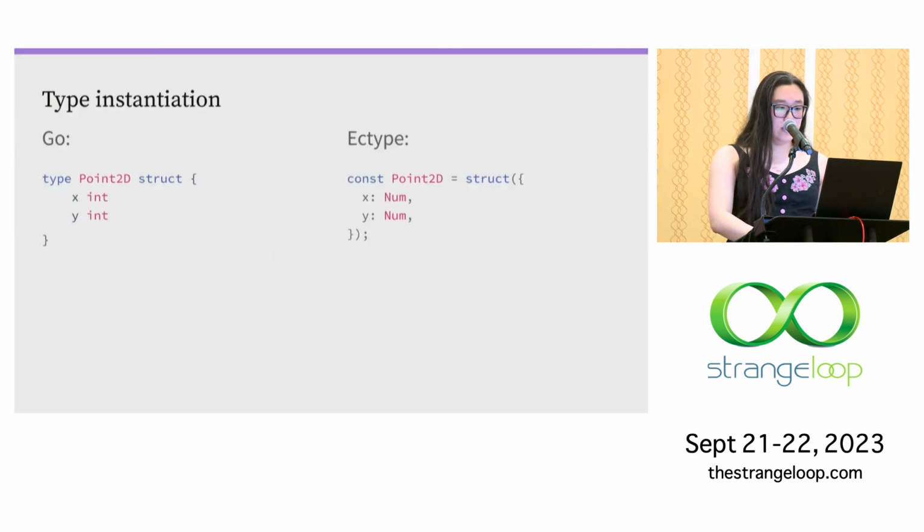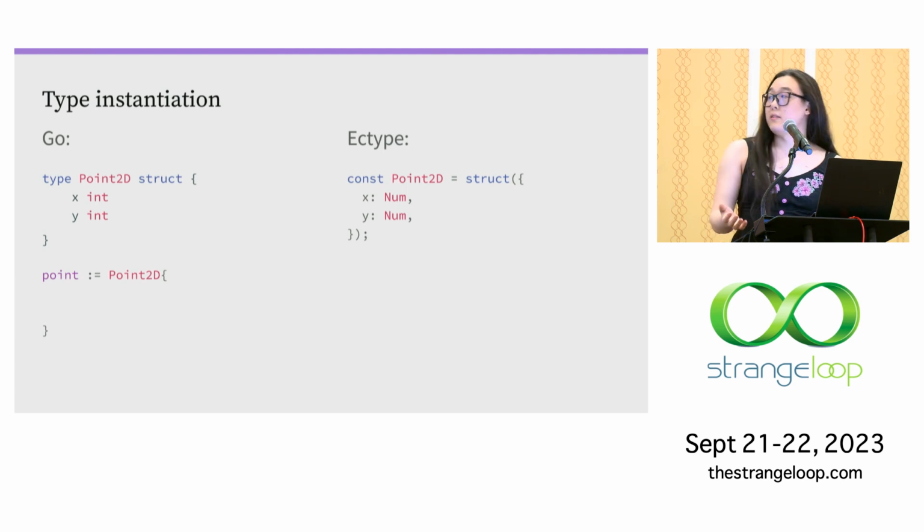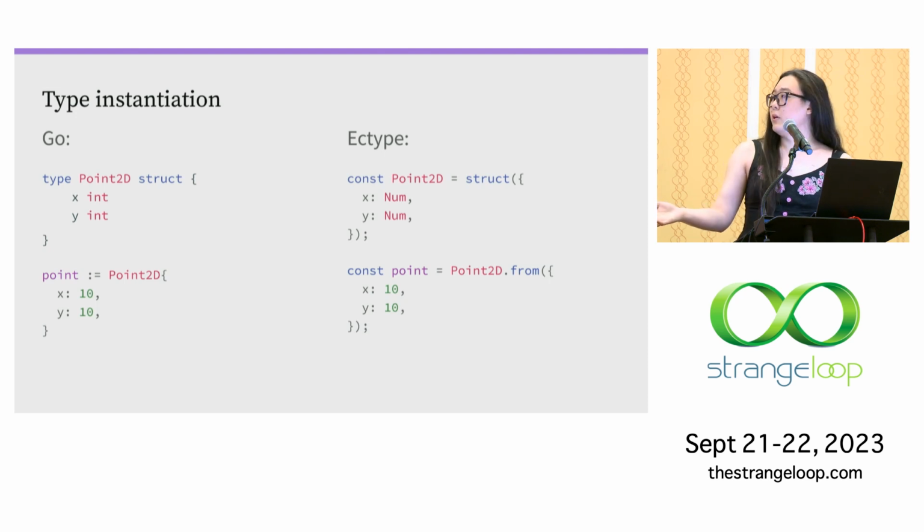There we go. So if we go back to this type syntax example, I want to show how we actually construct an instance of a type. So in many statically typed languages, a bare struct is not allowed to exist. The struct has to be tagged with its type, like point2d here. And so in Ectype, you do this using the from keyword, and then you provide the object literal. And so now we have static type coverage for point, and anywhere that this point is used, we'll get type coverage on its fields and what operations are valid on them.